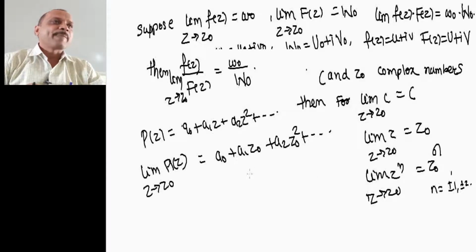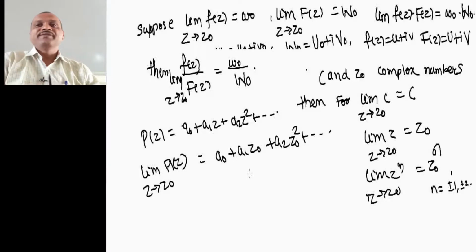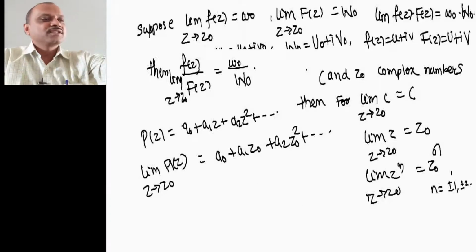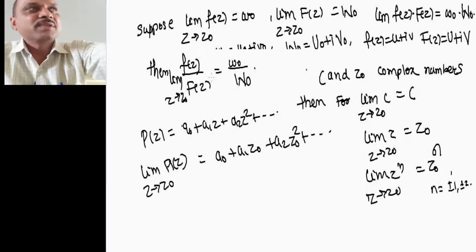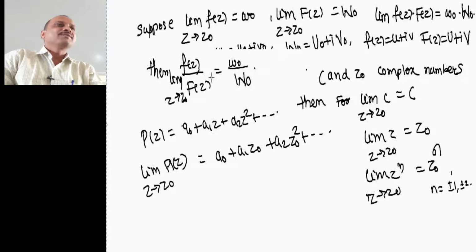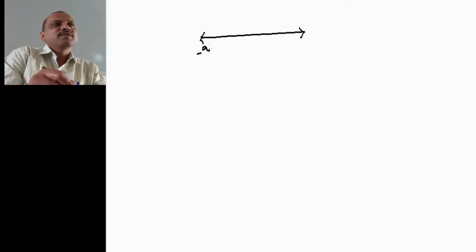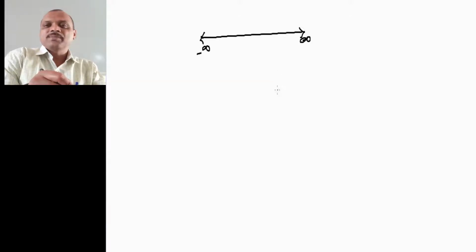Now, let us see what infinity is in the complex plane. You are familiar with infinity in real numbers. In real numbers, r varies from minus infinity to plus infinity, and we know about the real line. In this real line, on the left side we have minus infinity and on the right side we have plus infinity.